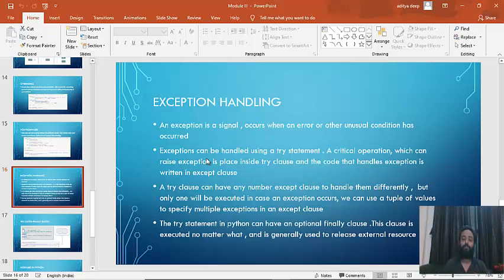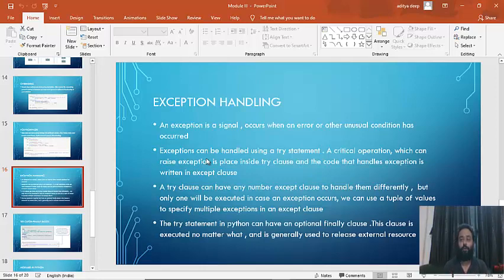Errors can be of three types. First is, let's say you have written code and you have made some syntactical error, like you have made some class case-sensitive or insensitive name mistake, or an indentation error, or maybe you have used some wrong spelling. Then you'll get to know during compile time. When you run it, it will give you an error, saying this is not correct. You'll go and correct it right there. So that is called a syntactical error.